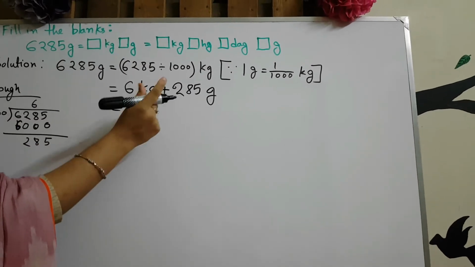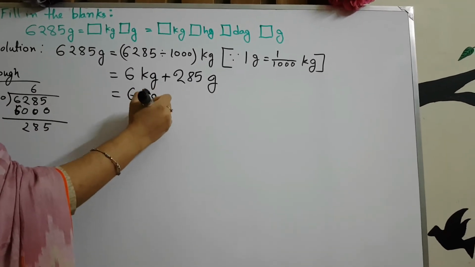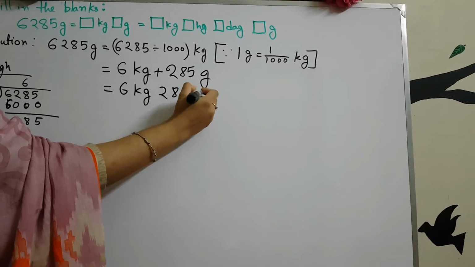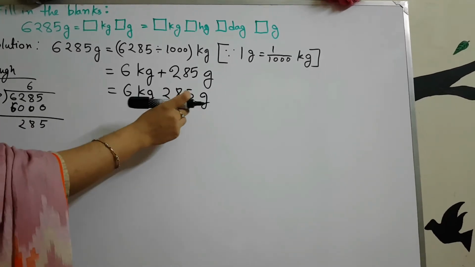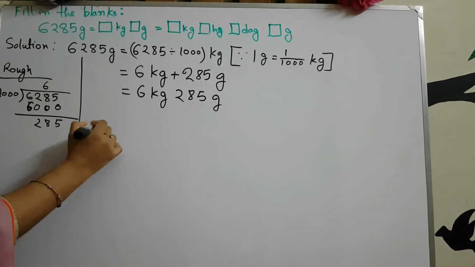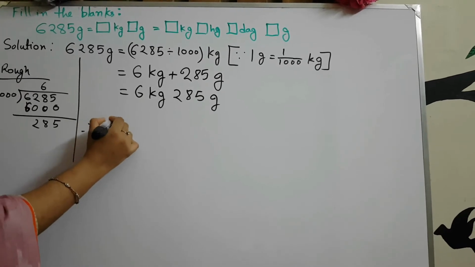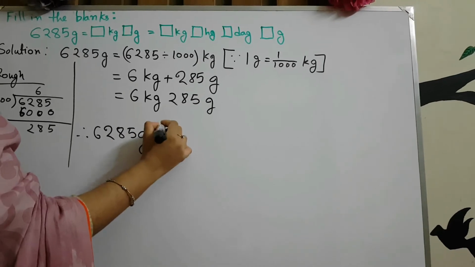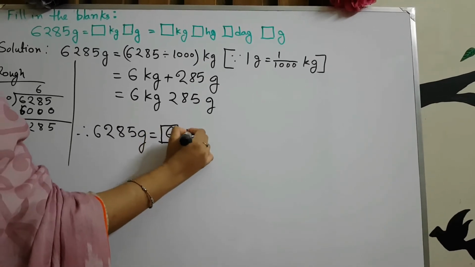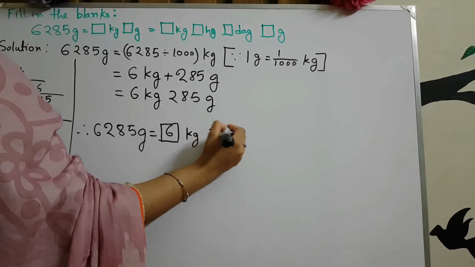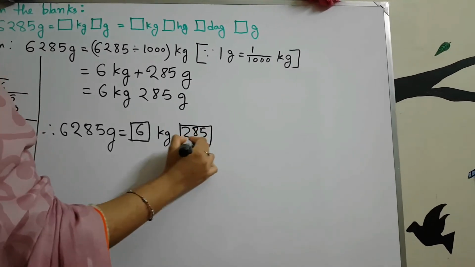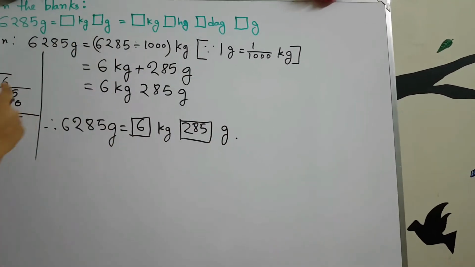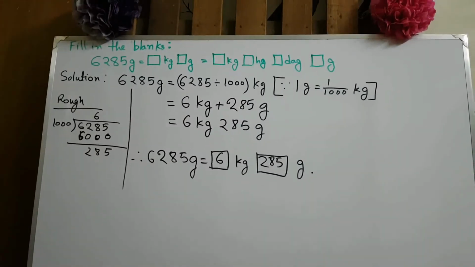So now we can remove the addition sign. So we get 6 kg 285 gram. So therefore 6285 gram is equal to 6 kg 285 gram. This is the result of the first portion.